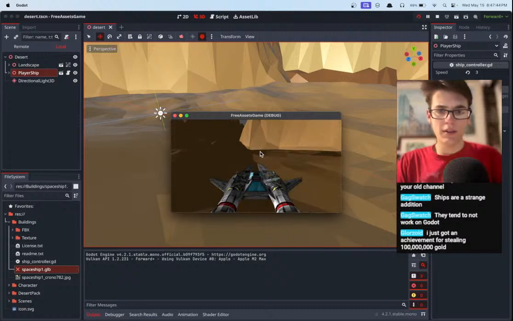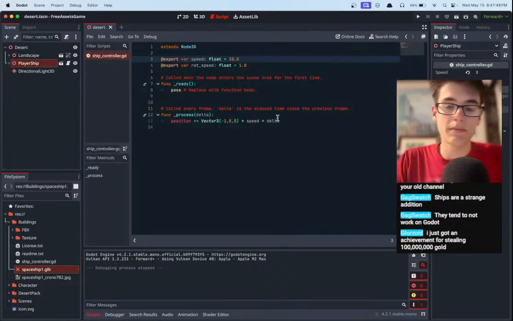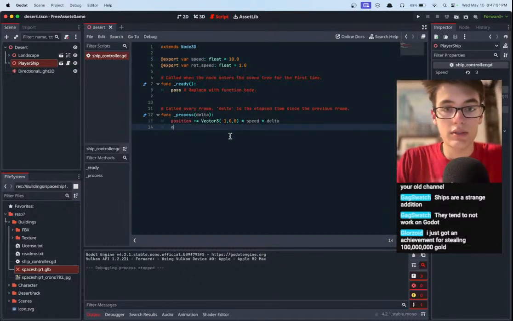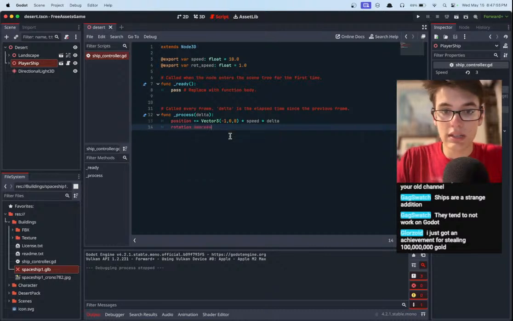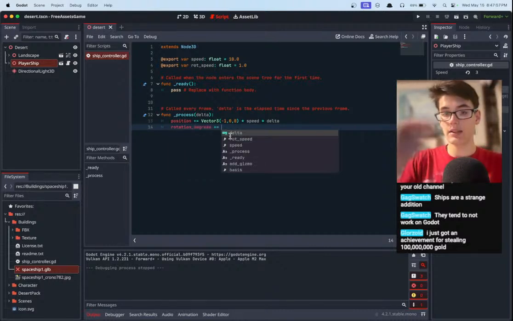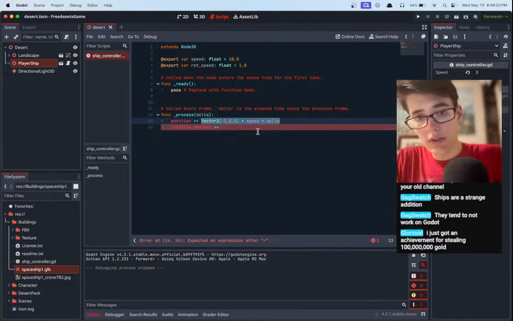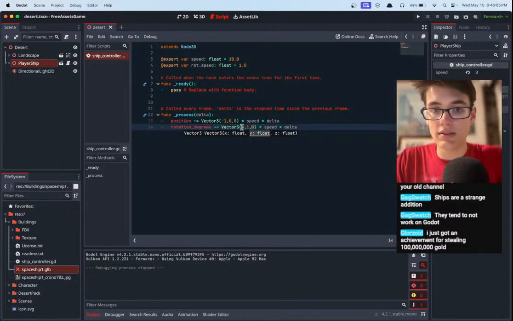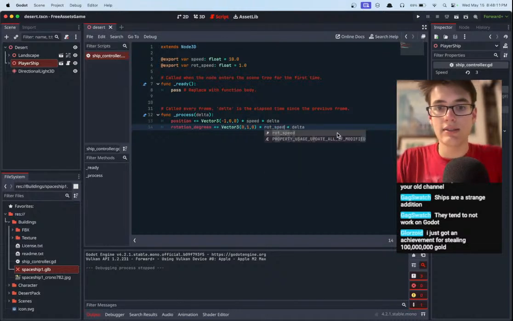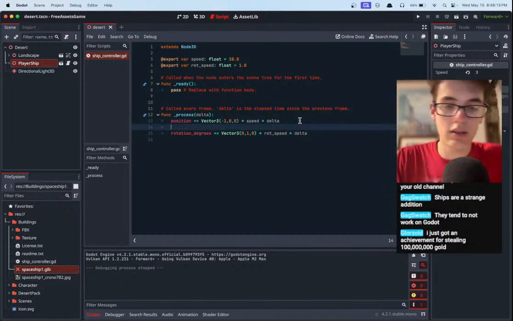No, sir. Okay, our ship is now reasonable speed. Let's get the rotation working. Let's just see. Rotation degrees, of course, because otherwise regular rotation is in radians, and that's terrible. And then once again, I think we're rotating on maybe the y-axis this time. So let's say 0, 1, 0, and then multiply it by rotation speed times delta time. Well, that's not quite going to work.